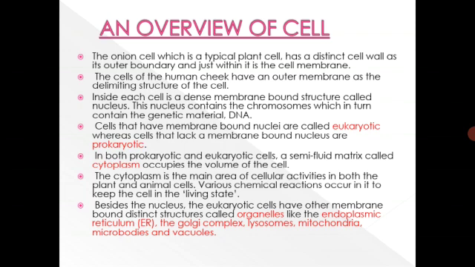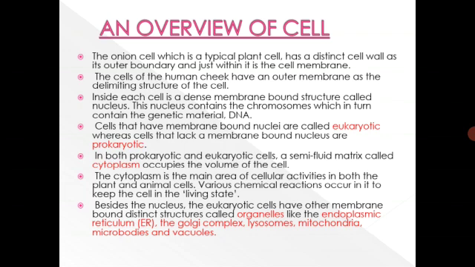Cells that have membrane bound nuclei are called eukaryotic. Very, very important to note. So, these are the cells that have a nuclear membrane surrounding the genetic material. Those are called eukaryotic, whereas the cells that lack the membrane bound nucleus are called prokaryotic. This is a very important difference between eukaryotic and prokaryotic organisms. So prokaryotic organisms don't have the nuclear envelope, the nuclear membrane is absent, whereas nuclear membrane is present in the eukaryotic cells.